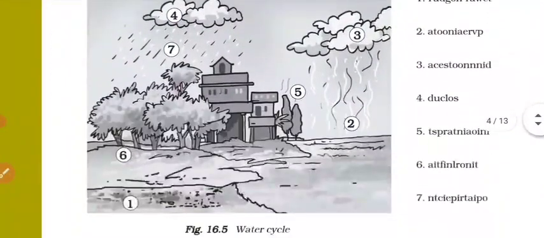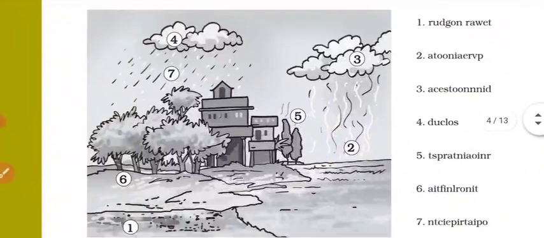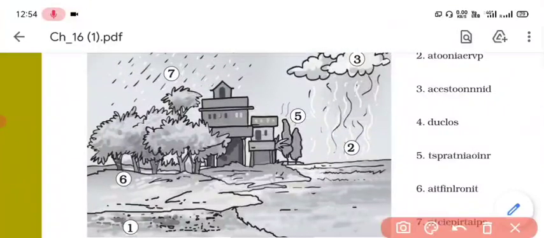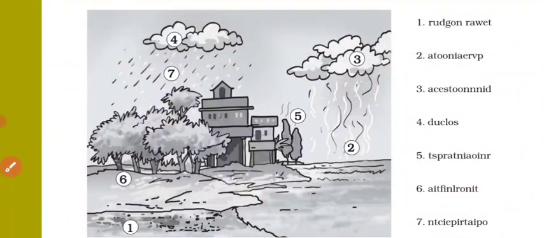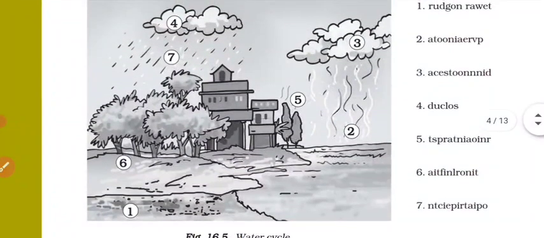In this diagram we can easily understand the water cycle. Some numbers are given in the figure, and some jumbled words are also written here, so we have to write the correct word. First of all, number one is the groundwater. Second is the process that we call evaporation. Third is the process of condensation. Fourth, it is not a process, it is a cloud.